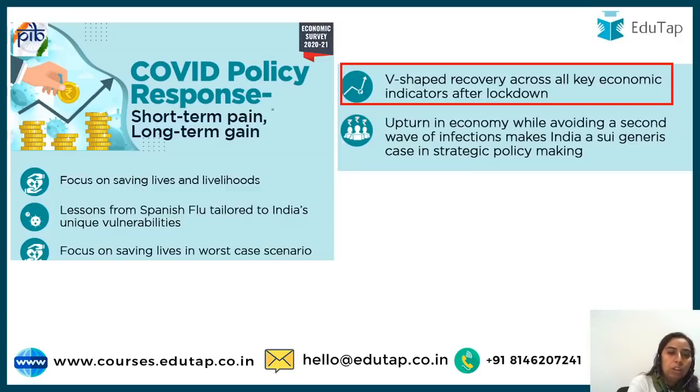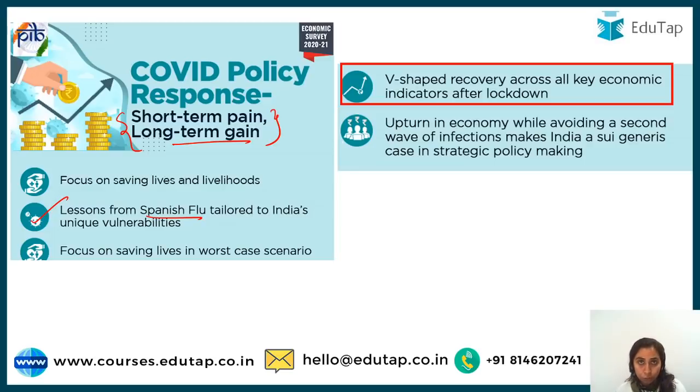Elaborating on the short-term pain, long-term gain part. Again, this was also in the chapter of the Economic Survey Volume 1, that we focused on saving lives and livelihoods. One very important thing mentioned in the survey specifically was the Spanish flu. They say that lessons from the Spanish flu were tailored to India's unique vulnerability setup.